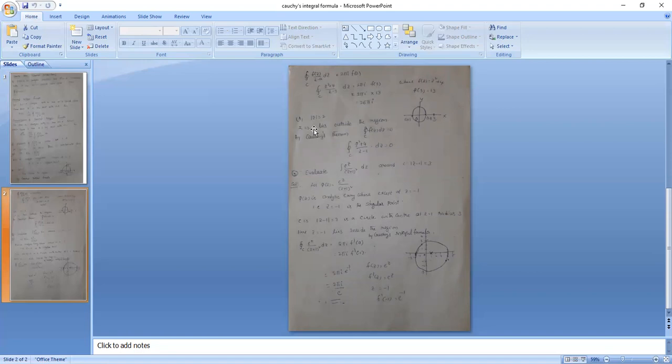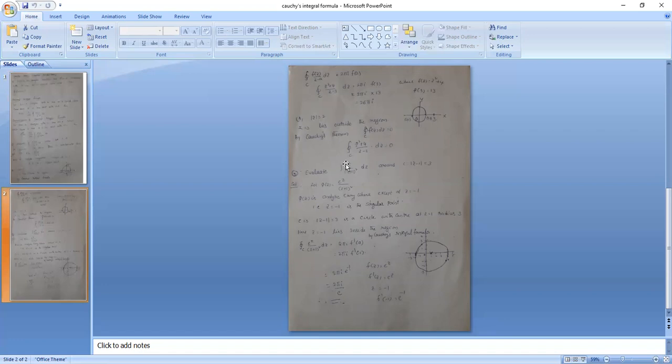Next, second region, modulus z equal to 2. Modulus z equal to 2 means it is a circle with center 0, 0, radius 2. So draw one circle, center 0, radius 2. What are the endpoints? Here 2, minus 2, upper part 2, lower part minus 2. Our point is z equal to 3. Z equal to 3 lies outside the region only. So if the point lies outside the region, we use Cauchy's theorem. By Cauchy's theorem, the integral value is 0. So this integral is 0.